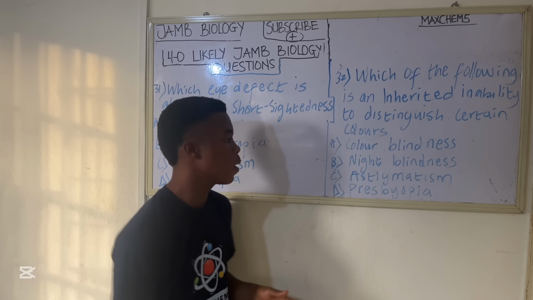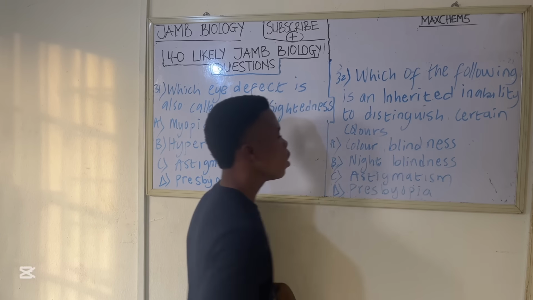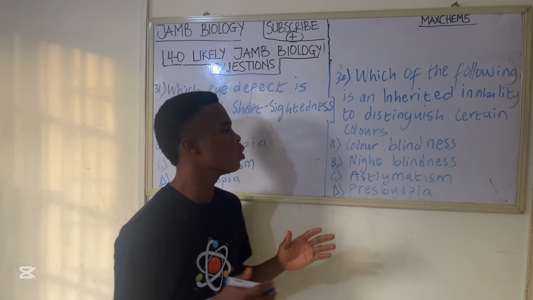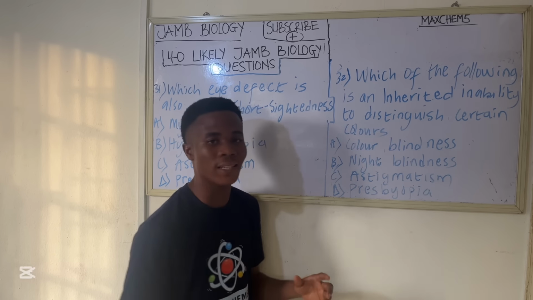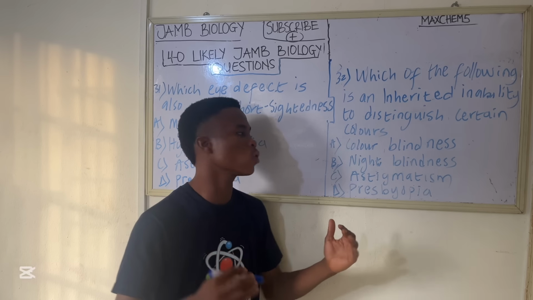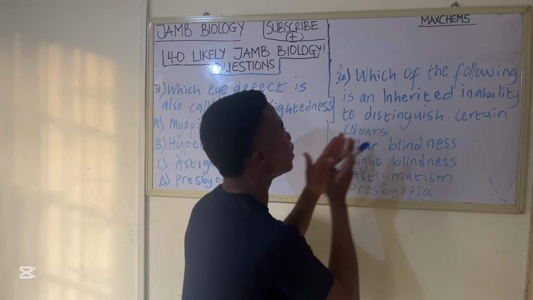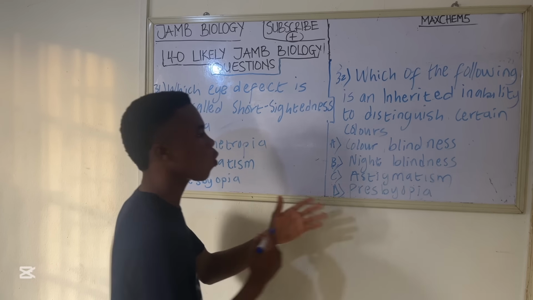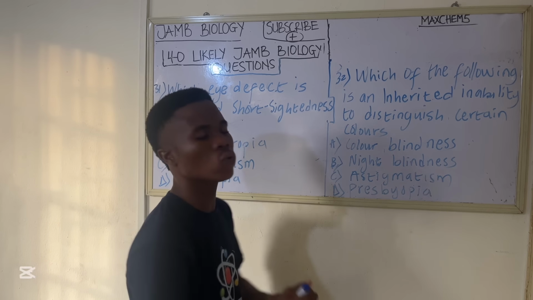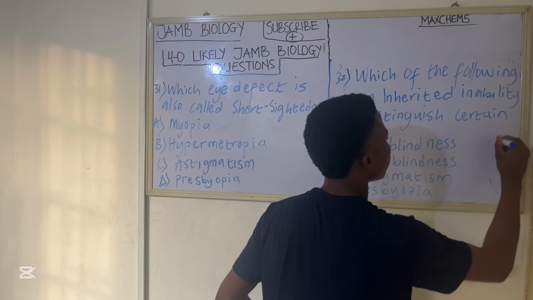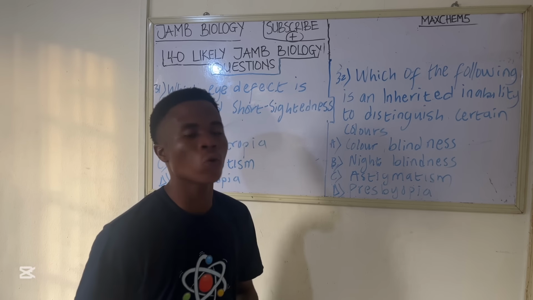I just explained presbyopia and astigmatism. Now let's go to night blindness. Night blindness is just talking about inability to see at night, or when there is low light. You understand? But color blindness is the inability to distinguish certain colors. So the correct answer to this question is option A, color blindness.